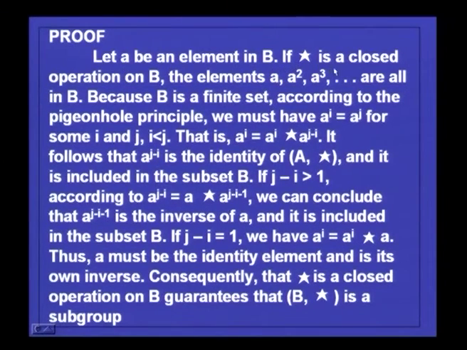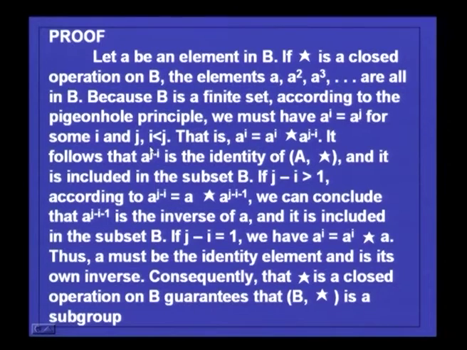If star is a closed operation on B, then the elements A squared, by A squared I mean A star A, by A cubed I mean A star A star A, they are all in B. But B is a finite set. So, according to the pigeonhole principle, we must have A power i is equal to A power j for 2 different i and j.